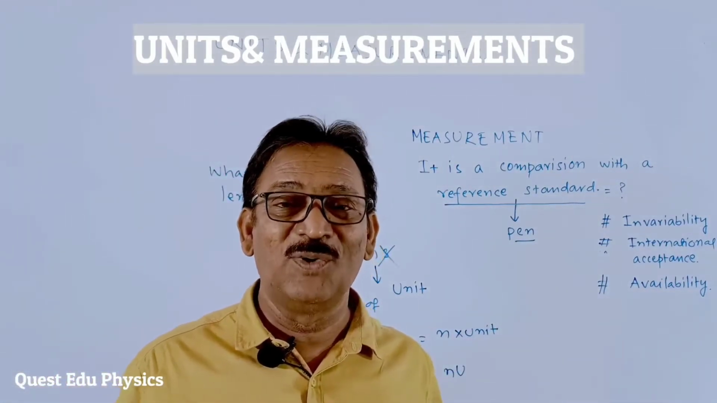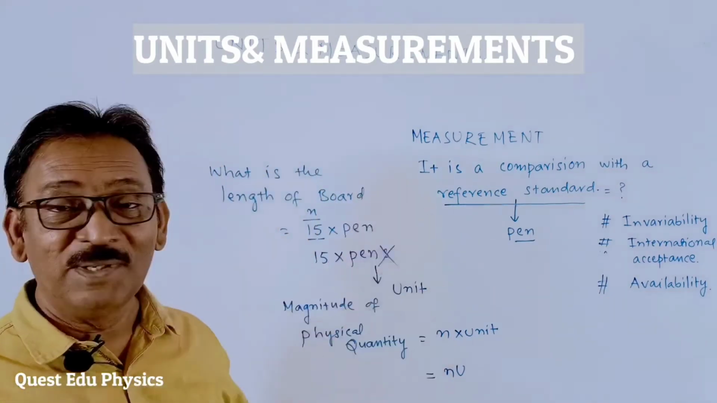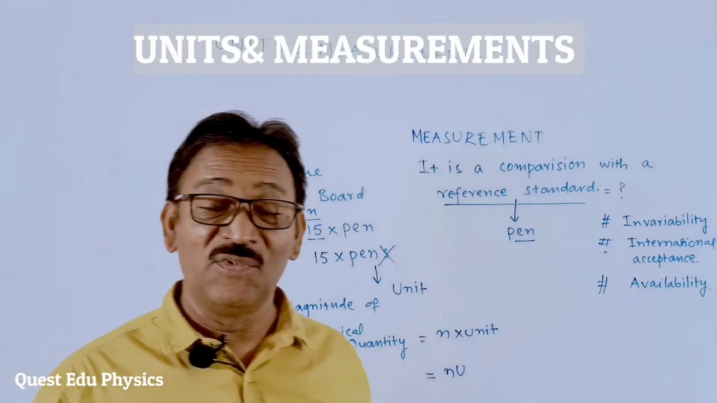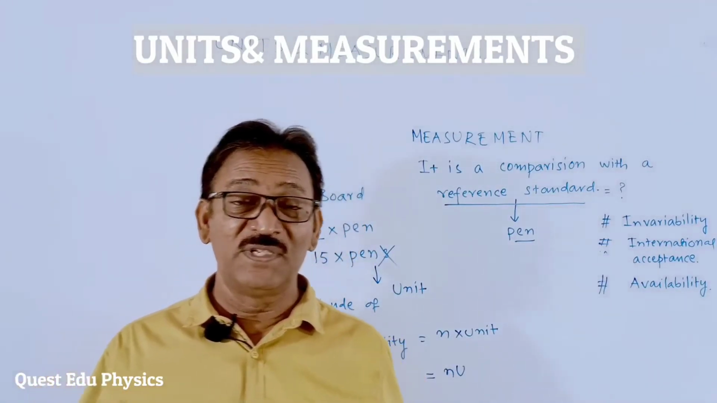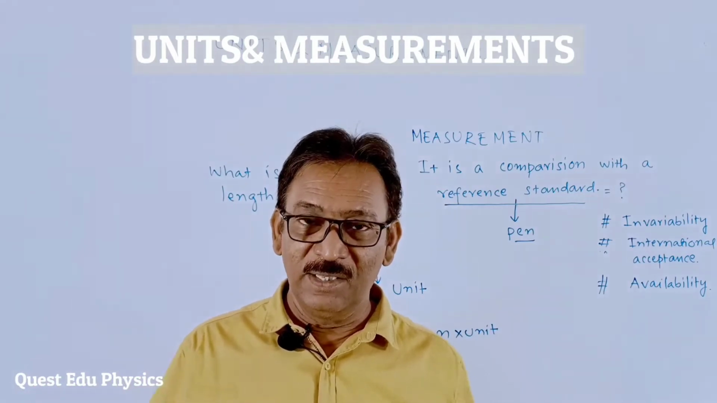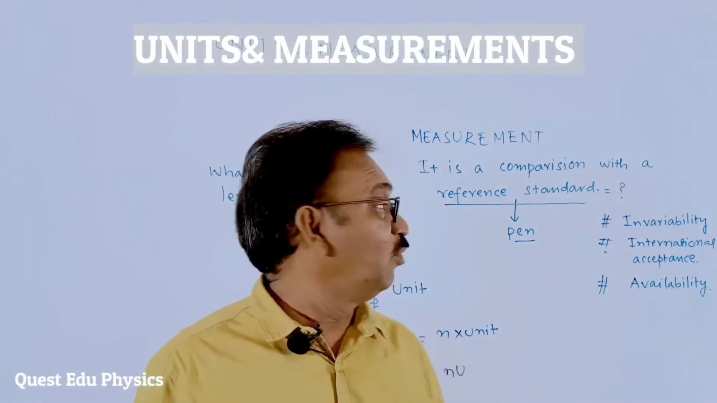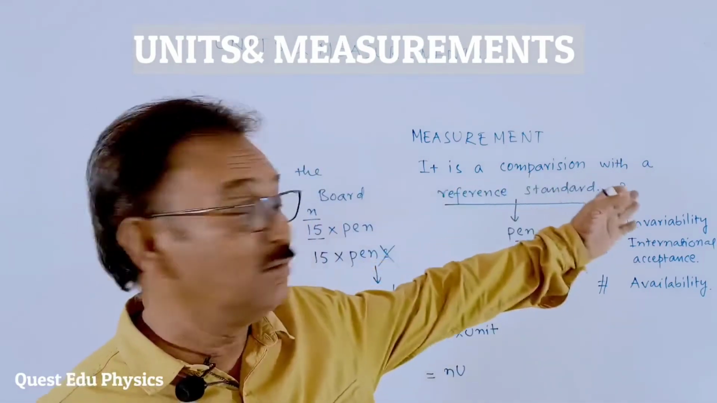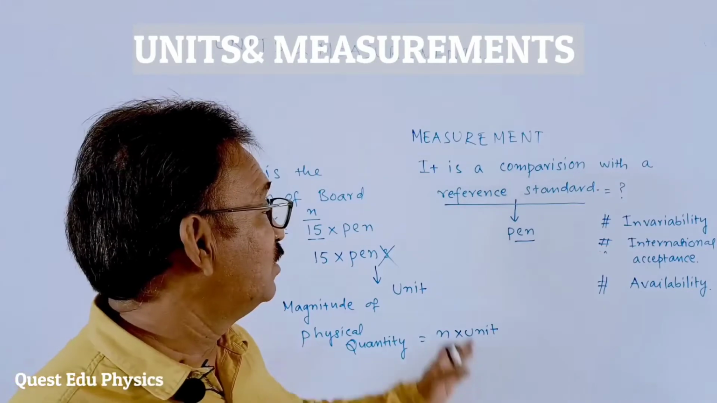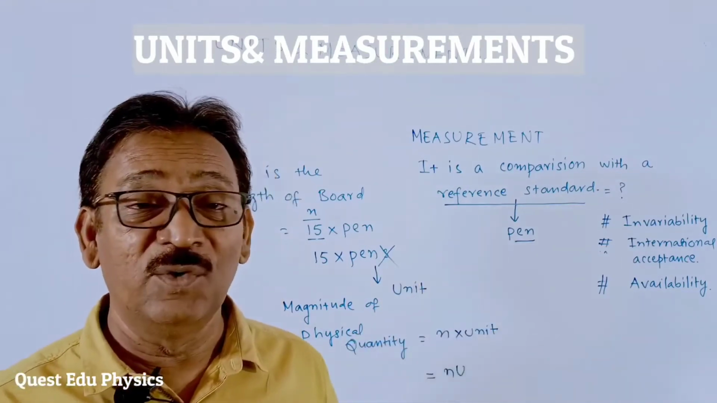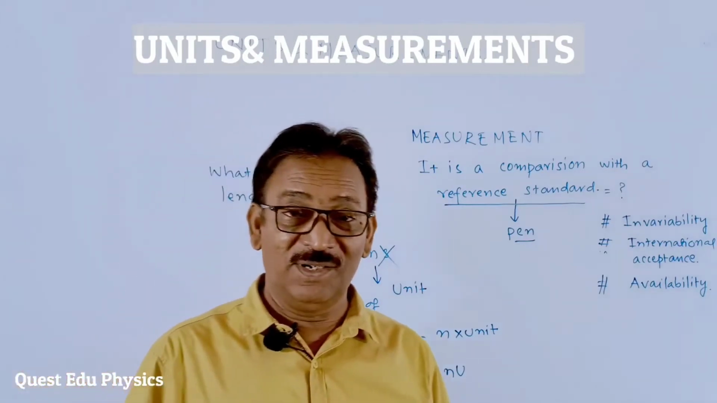anywhere across the world. Okay, students, that is the measurement, and you learned what the physical quantities are and what the units are. What is a physical quantity, students? Anything which can be measured is a physical quantity. And what is the measurement? It is a comparison with a reference standard. And third, what is the unit? Unit is the measure of a physical quantity.